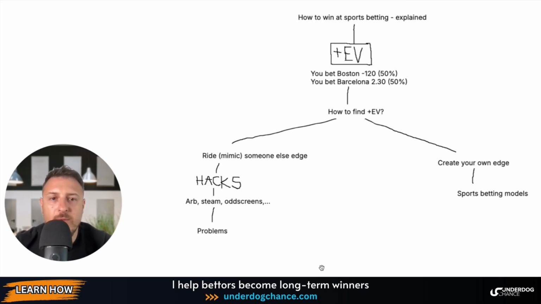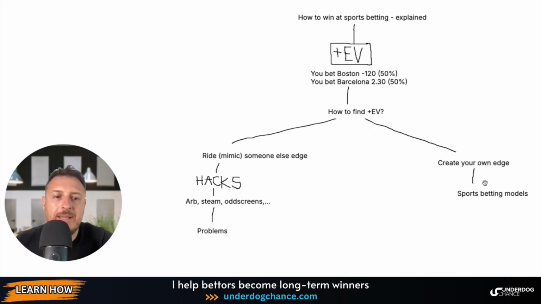So if we make a quick summary, if you want to win at sports betting, the only way to win is to find the plus EV. So how to find the plus EV is the next question. You have two paths. You can ride someone else's edge with odds screens, with arbitrage, with steam moves, or something like that, and you can make some money. This is not a long-term sustainable strategy because bookmakers will ban you quickly.